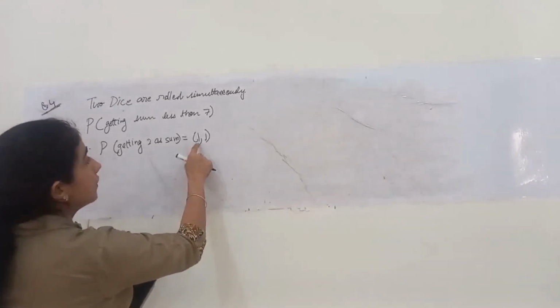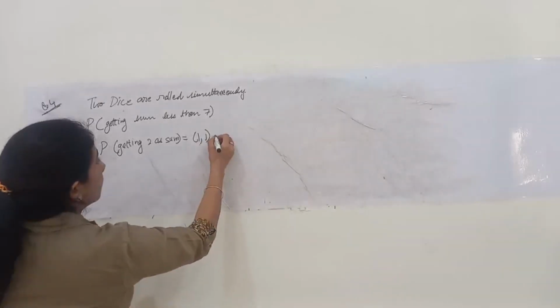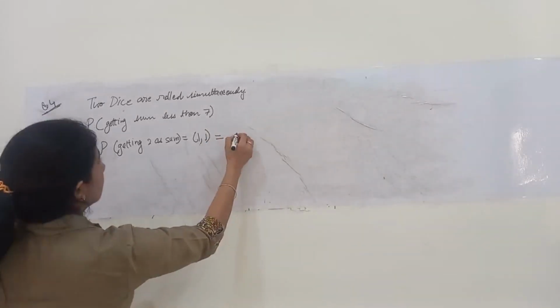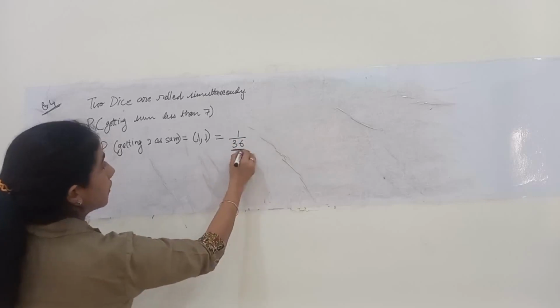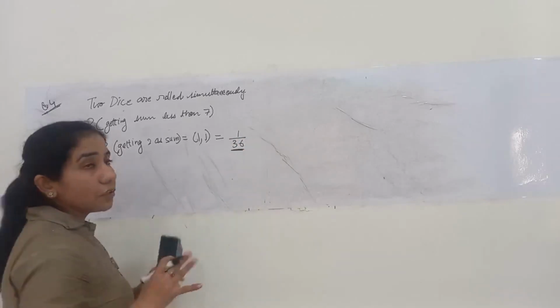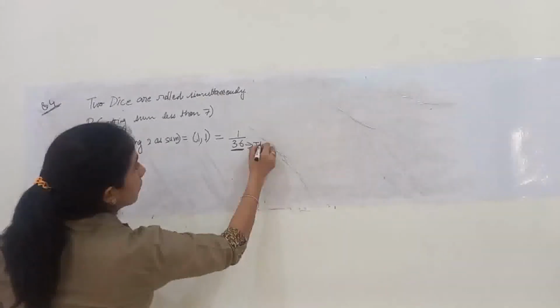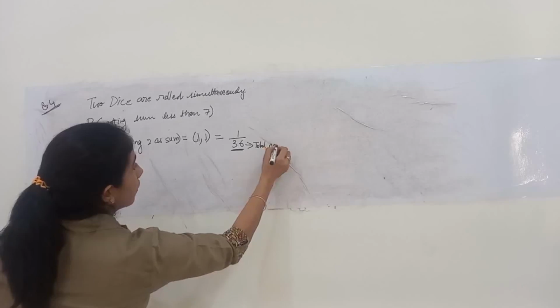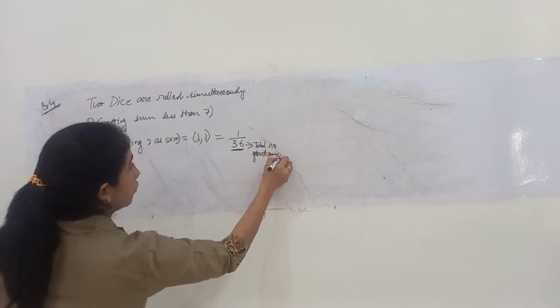At that time their sum is 2, 1 plus 1 is 2. So its probability is 1 upon 36. This 36 is actually the total number of outcomes possible when two dice are rolled.